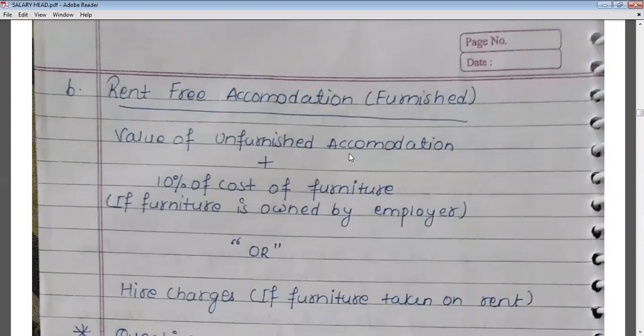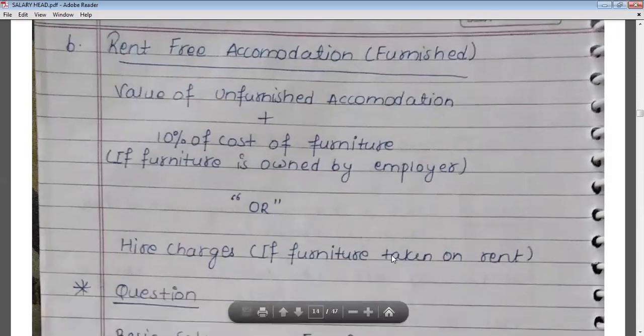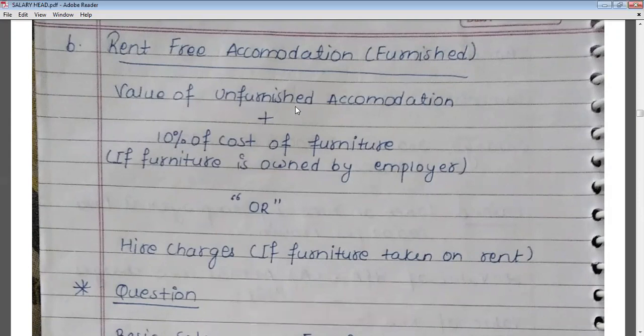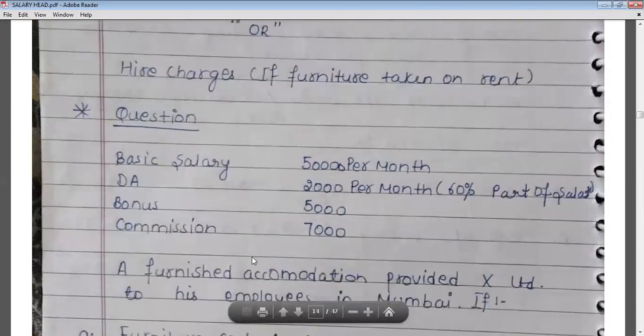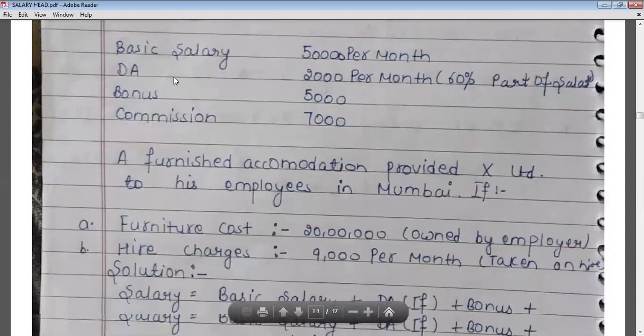So value of unfurnished accommodation plus 10% of cost of furniture if such furniture is owned by the employer, or if such furniture is taken on rent by the employer, then hire charges. So first we will calculate the value of unfurnished accommodation, then we will add this 10% of cost of furniture. Otherwise, we will add hire charges. Okay, so let's understand the question.